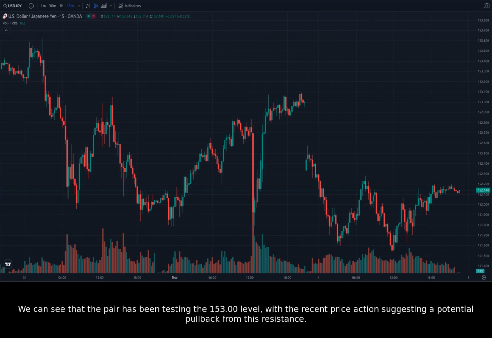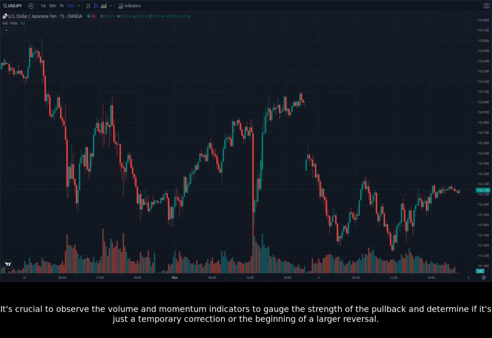We can see that the pair has been testing the 153.00 level, with the recent price action suggesting a potential pullback from this resistance. It's crucial to observe the volume and momentum indicators to gauge the strength of the pullback and determine if it's just a temporary correction or the beginning of a larger reversal.